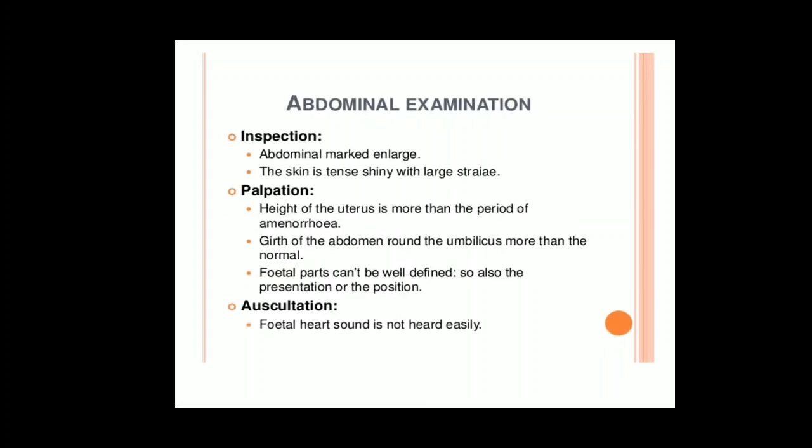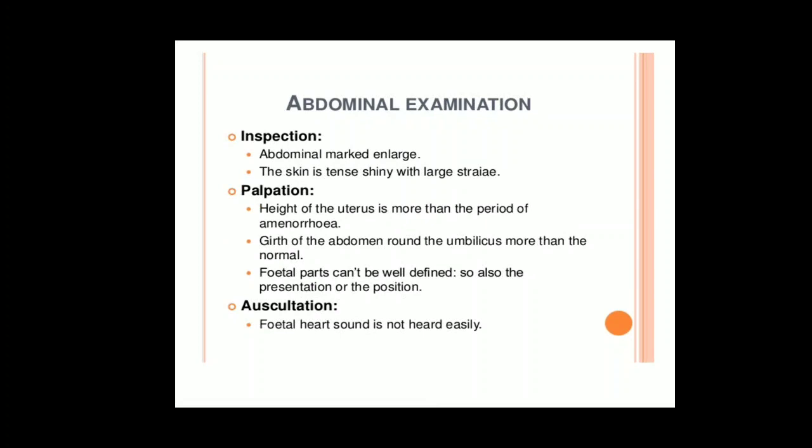Next, go for an abdominal examination. On inspection, you can see that the abdomen is markedly enlarged. That means according to the gestational week what it should be, but it is more than that. The abdominal girth as well as the abdomen looks large. Then the skin is shiny with large striae, that means stretch marks, larger ones, and very shiny.